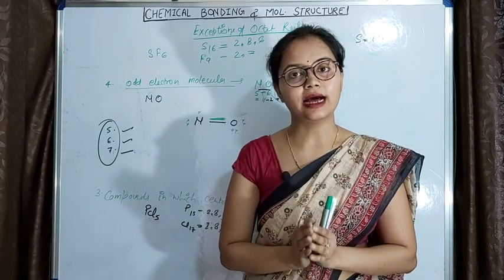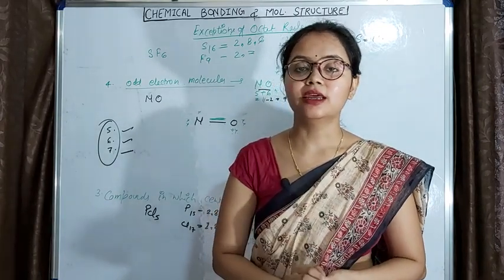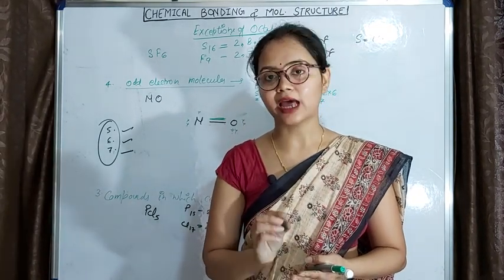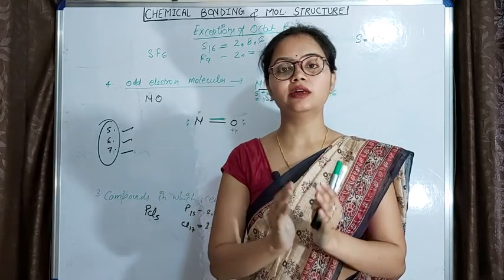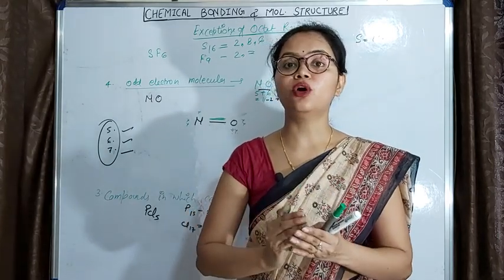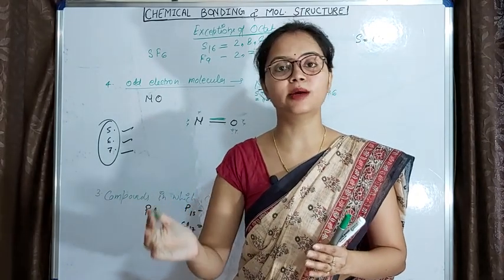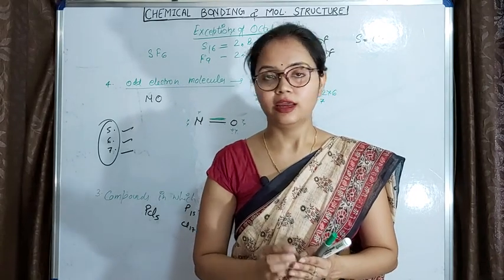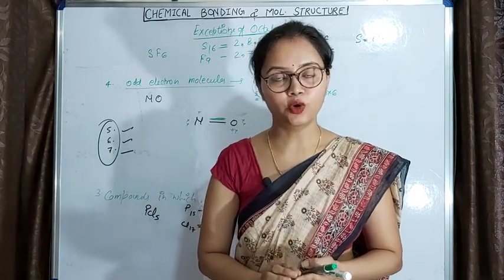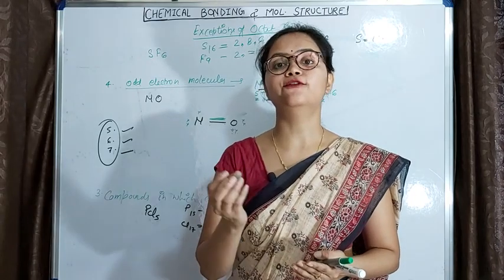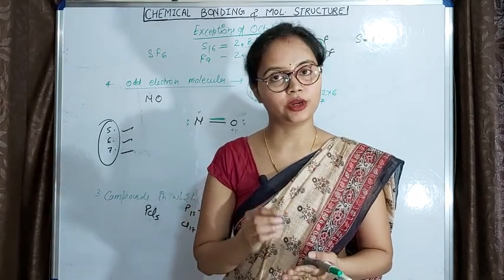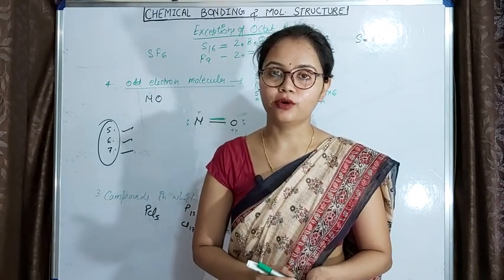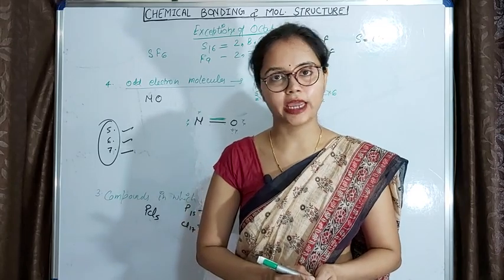Okay, and the last limitation is that the octet rule says that if an atom has 8 electrons in its outermost shell, it will have a stable configuration, means it will not react with another atom to form a molecule. But some of the inert gases like xenon, they are having 8 electrons, as we all know, but they react with oxygen and fluorine and form compounds. So here also the octet rule is not followed. So these are some limitations of the octet rule. I hope all is crystal clear for you. Thank you. Have a good day.